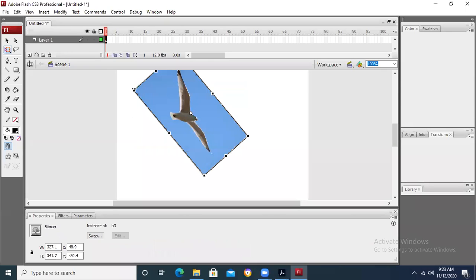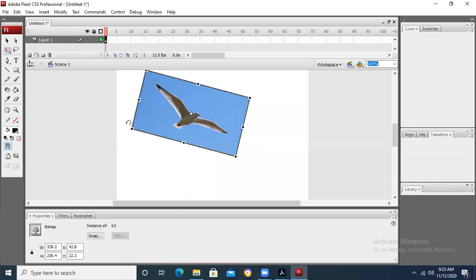Number three, let's suppose if I say change color, it cannot be applied using the free transform tool. So when we are going to have such kind of MCQ, those options will be asked which are basically based on your understanding. There won't be any question which will be based on the steps.